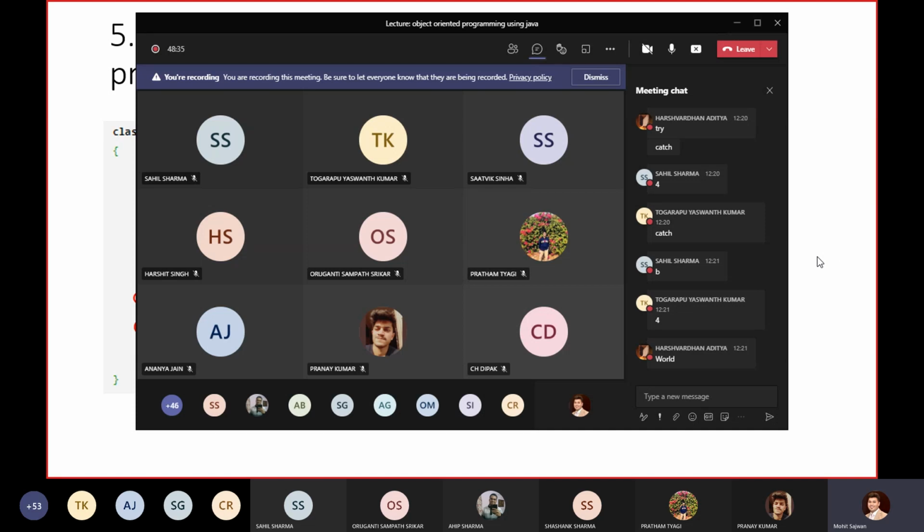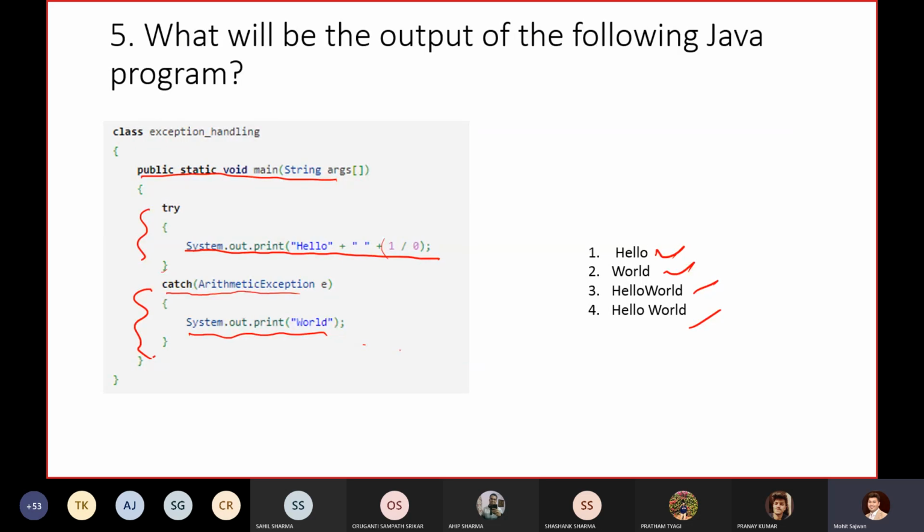I am getting the answer four from Yashwant, and Harshvardhan also says word. What about others? Is there anyone who is getting a different output? Please let me know. Just go through this code. I can see that only three or four students are participating. I want all of you to participate, right?